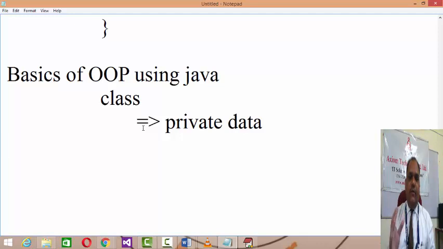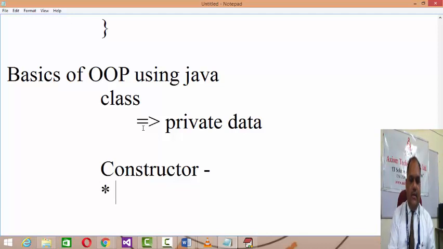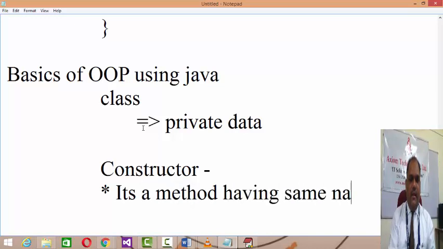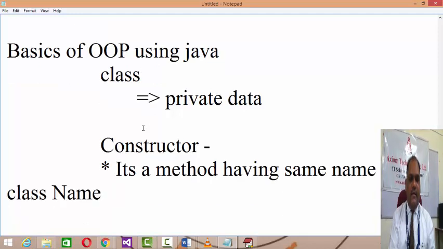Now inside a class, whatever data you are declaring, you have to declare it as private, and to initialize this private data, you should have a constructor, right? What is a constructor? One, it's a method having the same name as the class name, right?